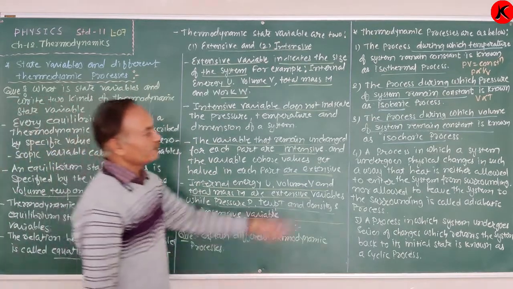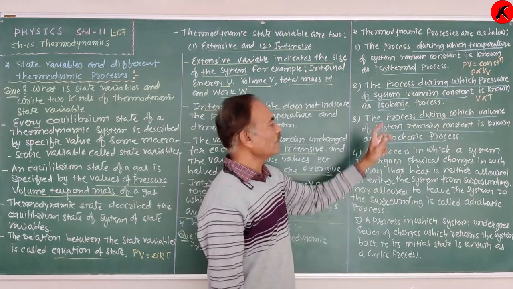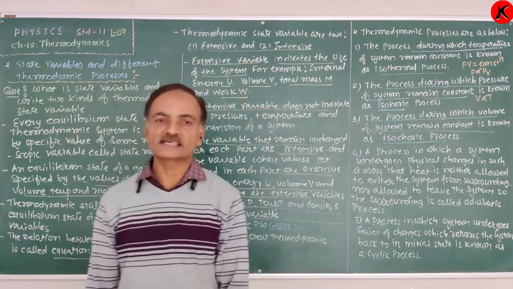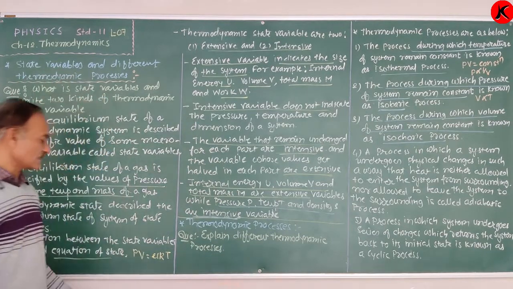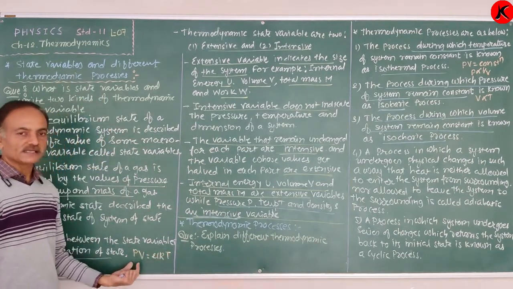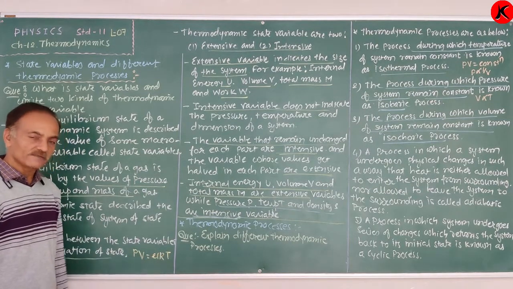Now, for the third process, the process during which the volume of the system remains constant. Volume is constant. So from the equation PV = μRT, since volume is constant, P = μRT/V.